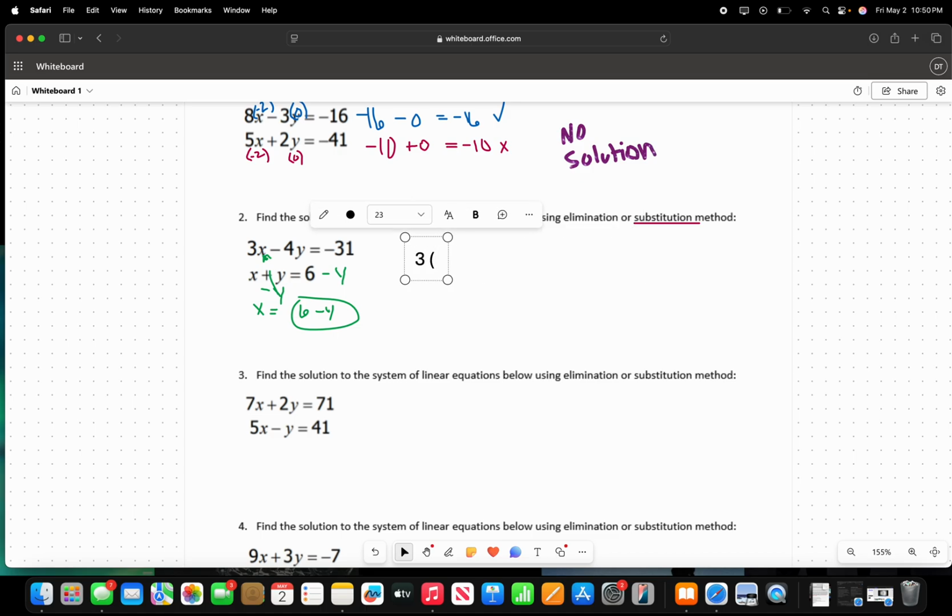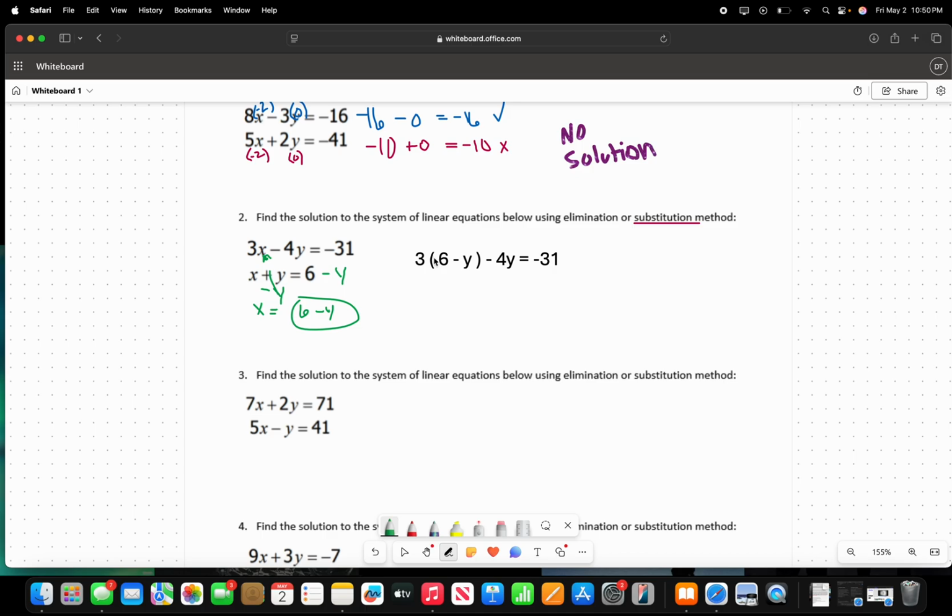And I would like it to be a little more neat, just so that way nobody gets confused. Negative 4y. And we're just going to add the rest of the problem. Oops, I'm just messing up everywhere here. Okay.